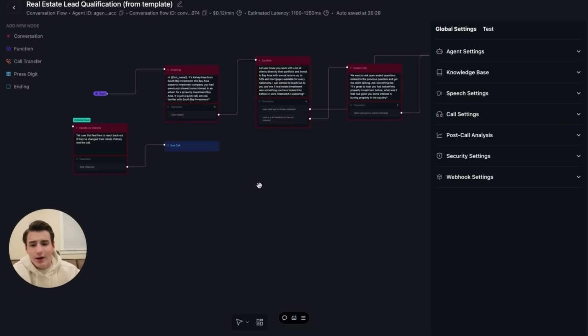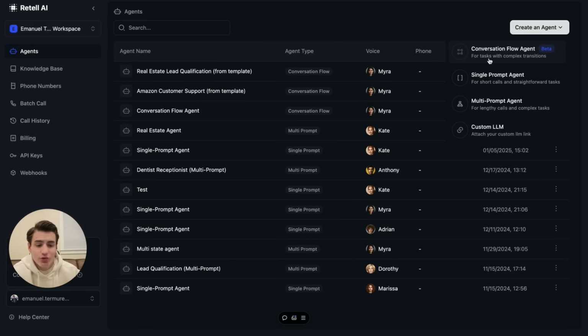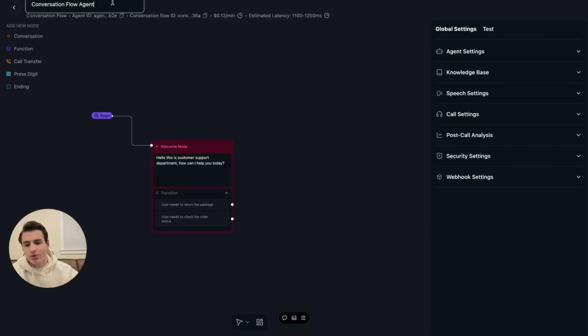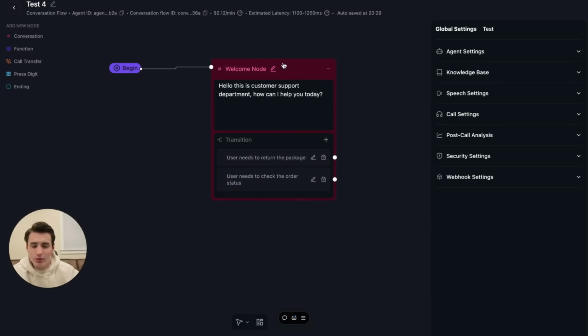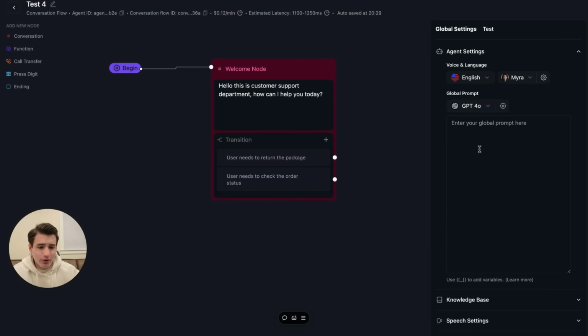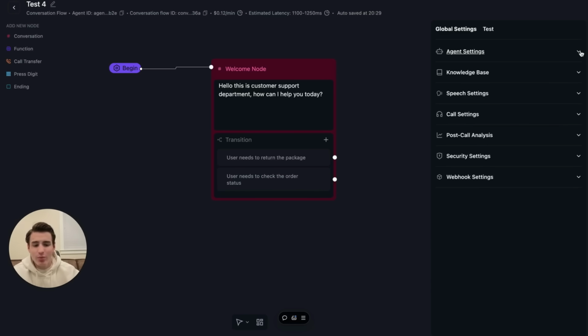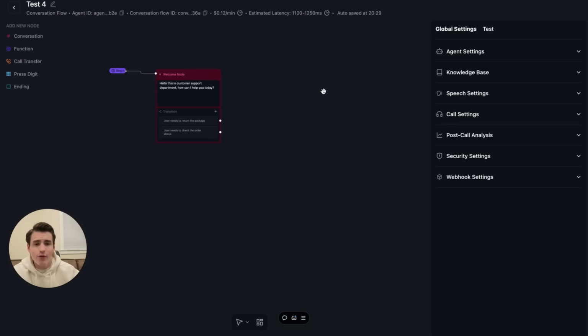Now let's create a node from scratch. Let's go over here, create a conversation flow agent. We are going to start from a blank template, and then we are going to label this AI. We are going to start over here. This is going to be an outbound agent. In the agent settings, we're able to put a full prompt on what we want achieved, and then we are able to break everything up into different nodes for it to achieve that big goal.